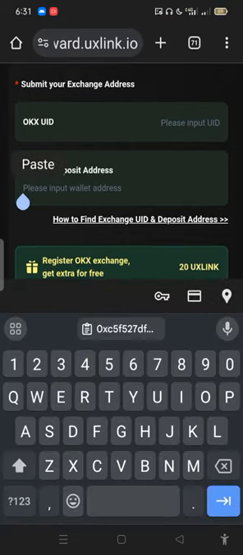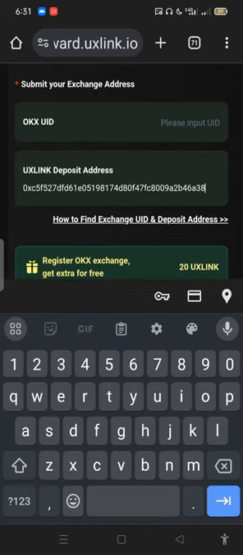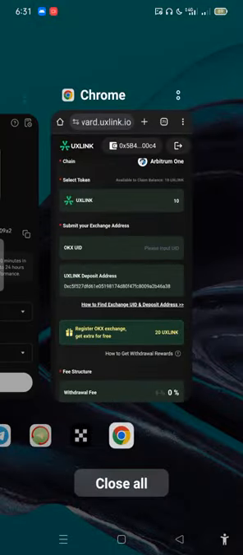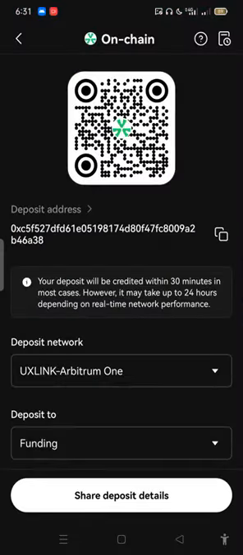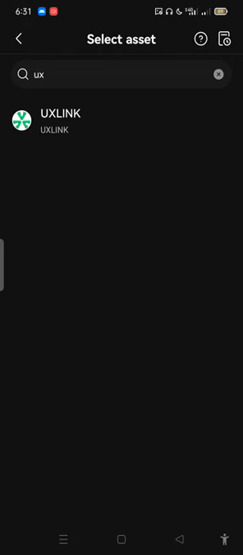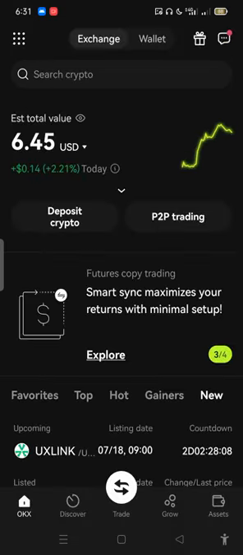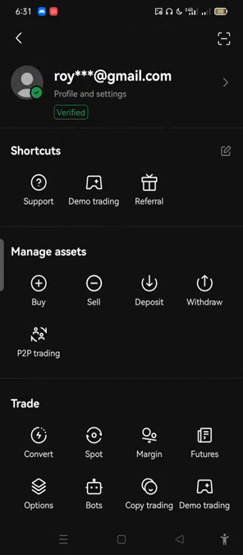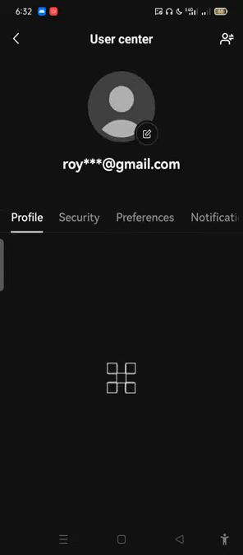Please, what we're doing here now is the address, so it's been copied. Then for you to get the OKX user identification number, the UID, you have to go back to your OKX again, click on this place here. Please make sure that your OKX is verified.